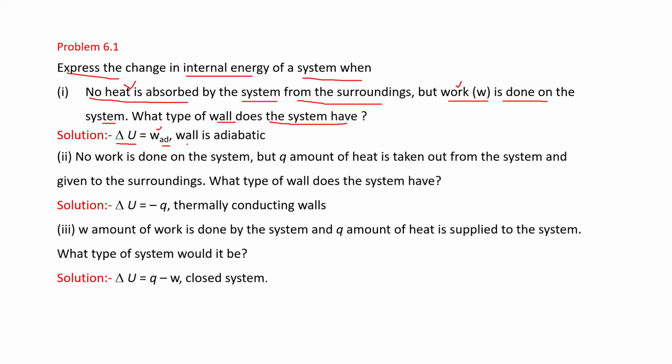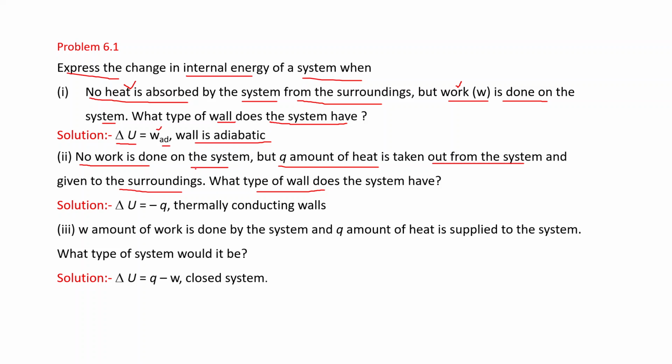And what is the type of wall? The wall is an adiabatic wall. In this case, heat cannot exchange, but internal energy is changing by doing work. Okay. No work is done on the system, but Q amount of heat is taken out from the system and given to the surroundings. What type of wall does the system have?